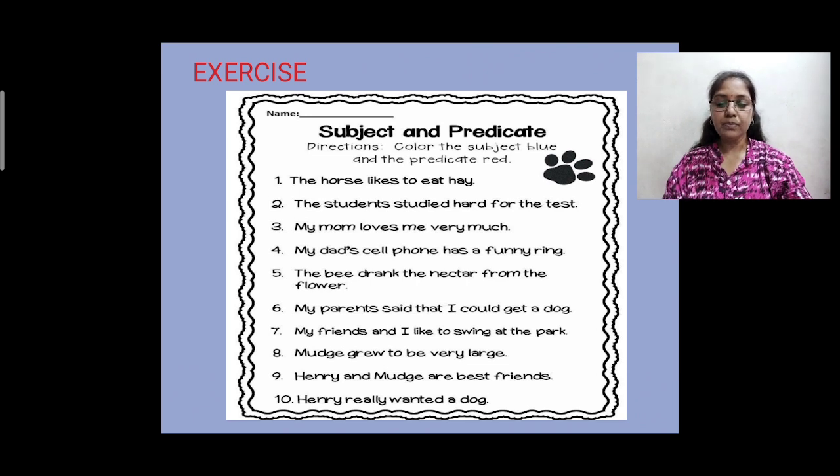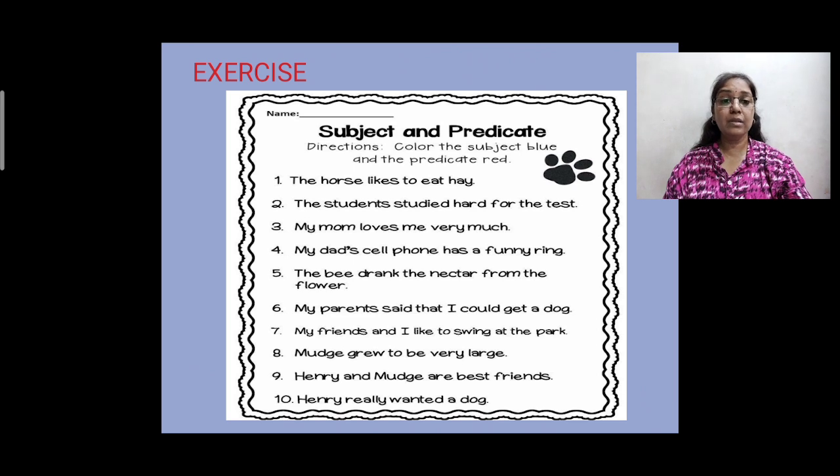Next one, my parents said that I could get a dog. What's the subject here? My parents, and the predicate is said that I could get a dog. Next one, my friends and I like to swing at the park.